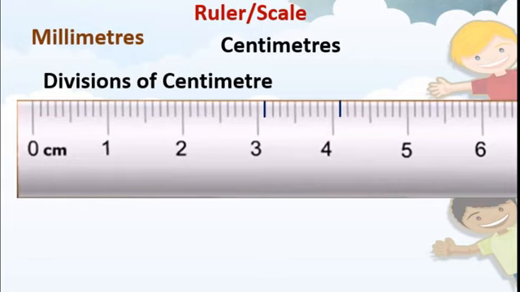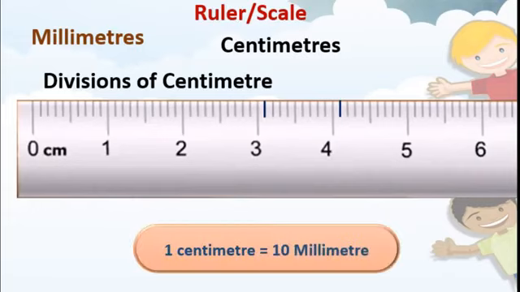Milli means small. Millimeter is smaller than centimeter. Here we can say 1 centimeter is equal to 10 millimeters. Remember, 1 centimeter is equal to 10 millimeters. Got this?